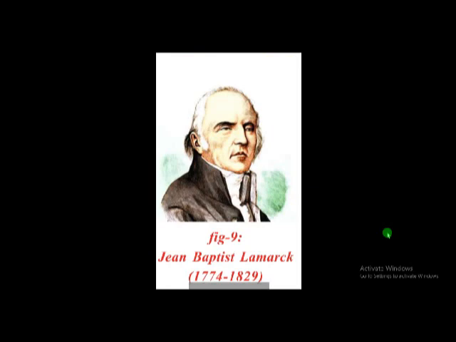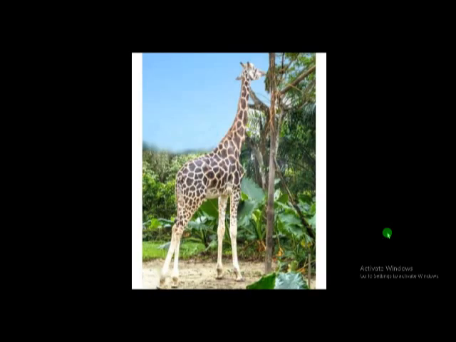And here is another scientist, Jean-Baptiste Lamarck. He proposed a law that is inheritance of acquired characters. Inheritance of acquired characters means he observed the giraffe. He assumed that the giraffe takes leaves of the plants.